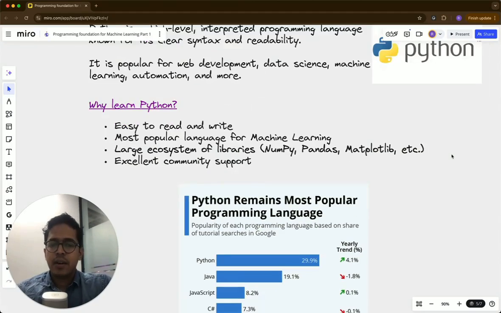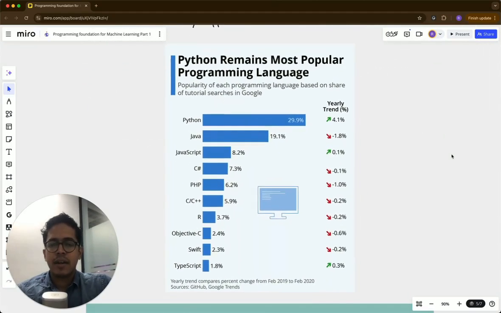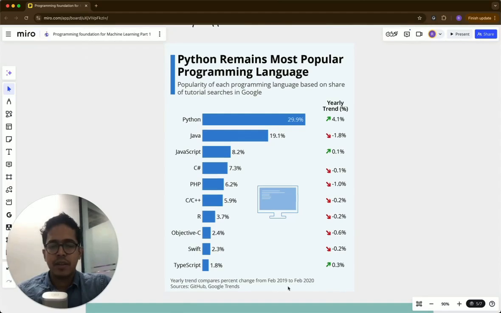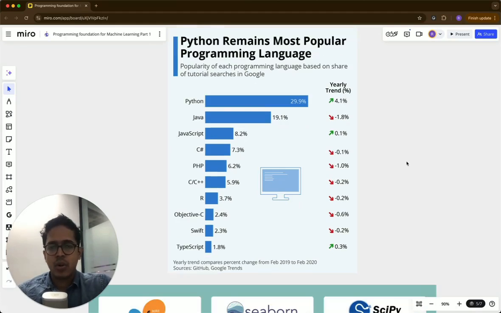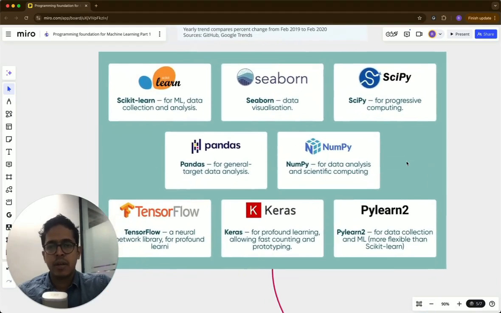So this is a chart which shows, from February 2019 till February 2020, in the searching of tutorials, which languages were the most prominent. Python was topmost, Java, JavaScript, etc. were next. Because in web development, Java is also used extensively, right? So that's why you see this kind of a trend. But it's very clear that Python is the most sought after programming language in the world.